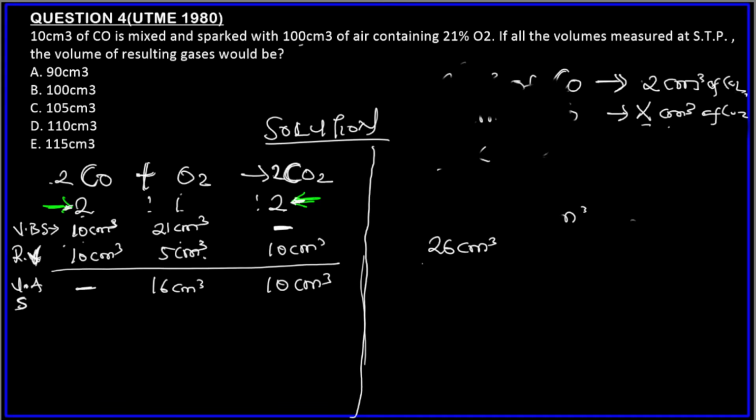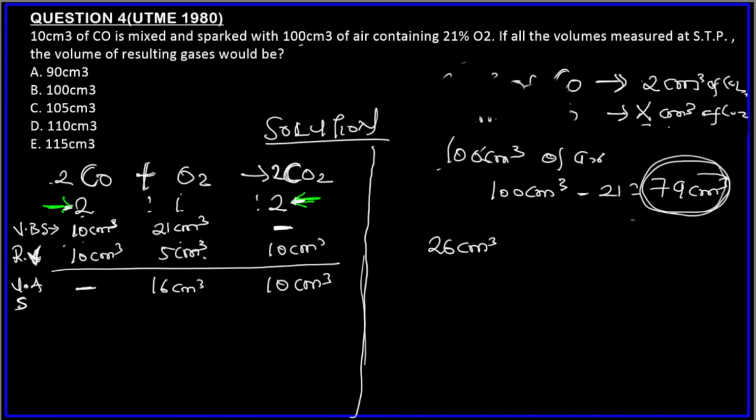Now, 26 cm³ is not the total volume of resulting gases, because air contains other gases. We had 100 cm³ of air, and 21 cm³ of it was oxygen. So the remaining gases in the air in the container are 100 minus 21, which gives 79 cm³. So 79 plus 26 gives us 105 cm³ of resulting gases.